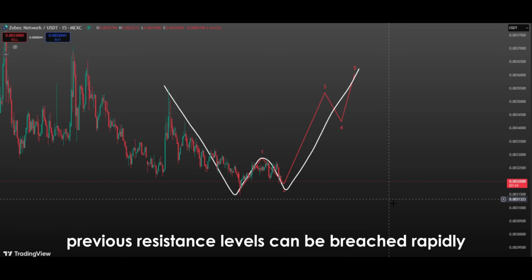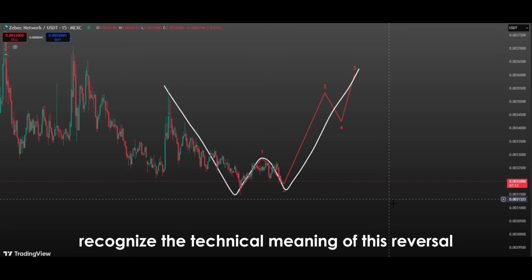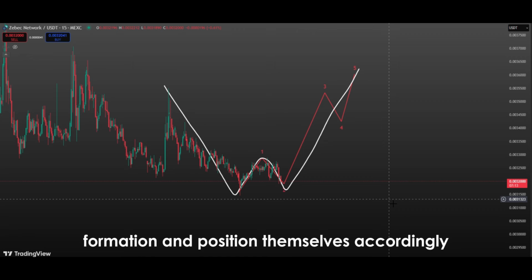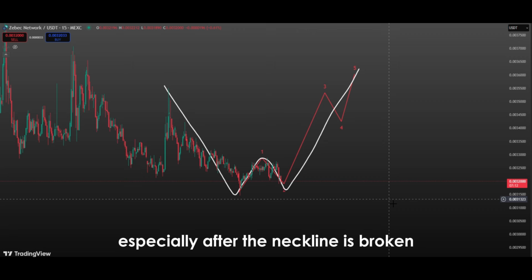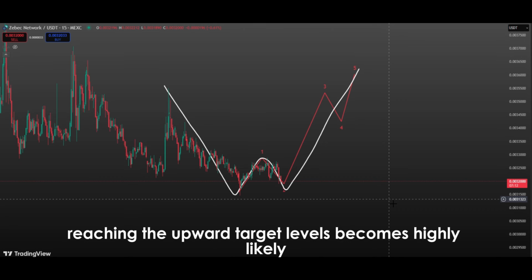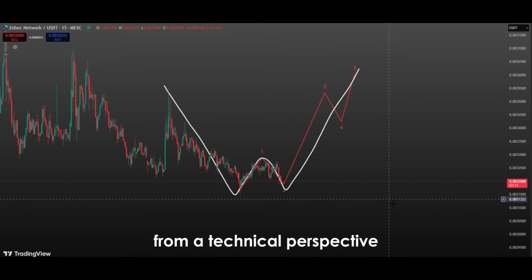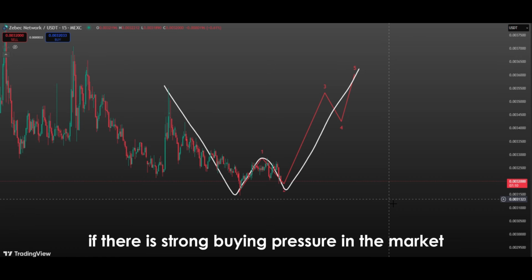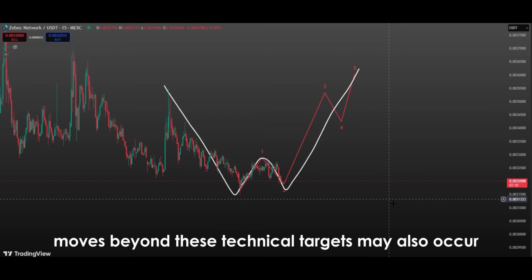During this rise, previous resistance levels can be breached rapidly as investors recognize the technical meaning of this reversal formation and position themselves accordingly. Especially after the neckline is broken, reaching the upward target levels becomes highly likely from a technical perspective. This target is typically calculated by adding the distance from the first bottom to the neckline at the breakout point. However, if there is strong buying pressure in the market, moves beyond these technical targets may also occur.